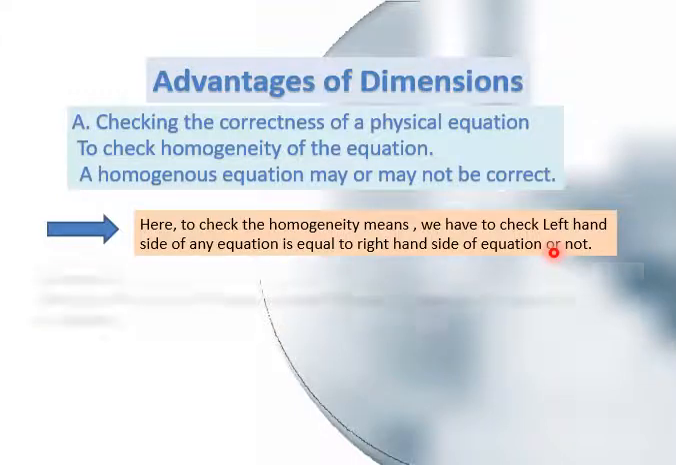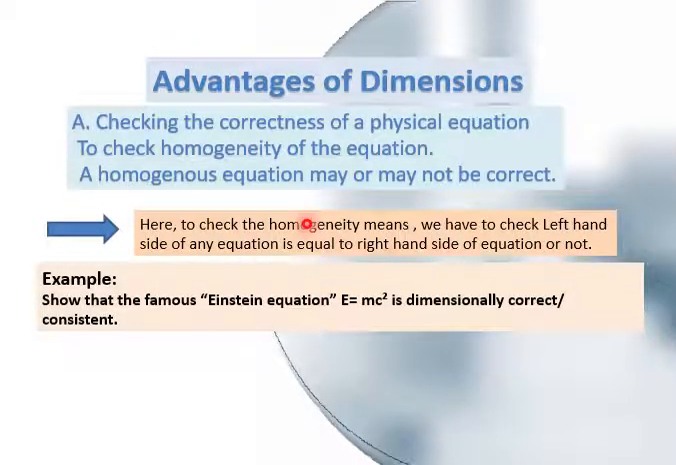How can we understand this? By the help of an example. Show that the famous Einstein equation E equals mc square is dimensionally correct, or the word used is dimensionally consistent. So in this part A, you have to check whether the given formula is dimensionally correct or not by solving its right hand side as well as its left hand side. If the left hand side is equal to the right hand side, then the formula is dimensionally correct.